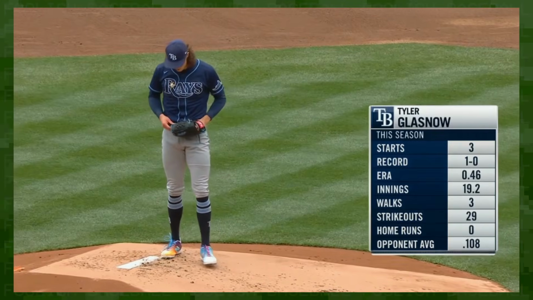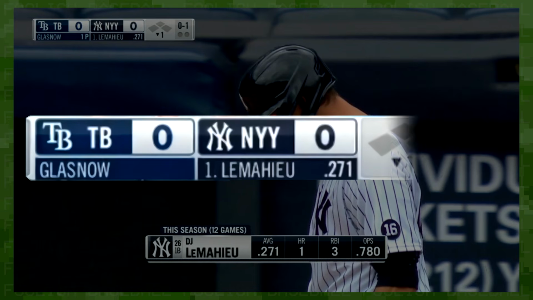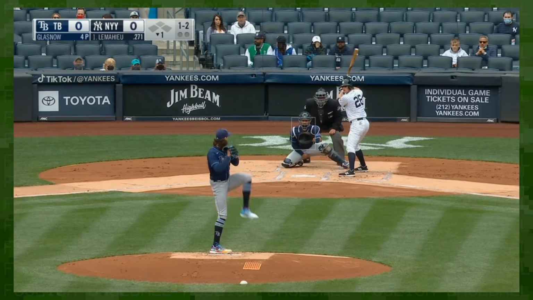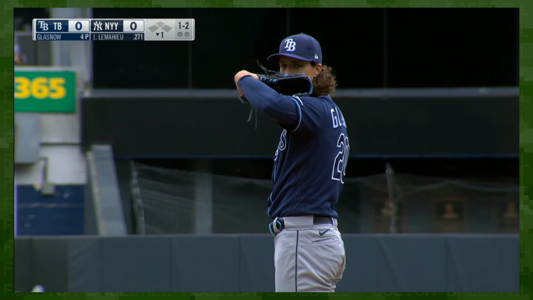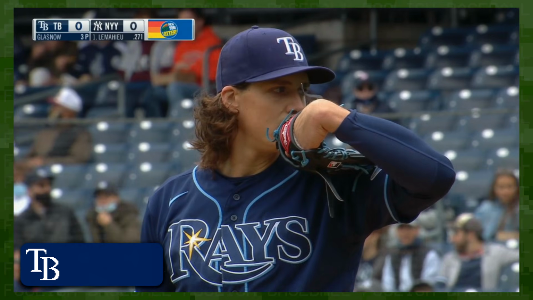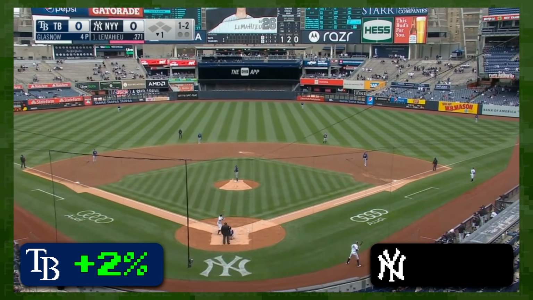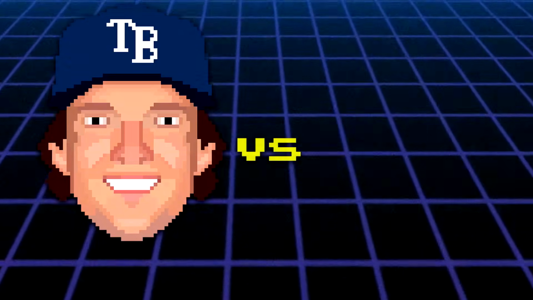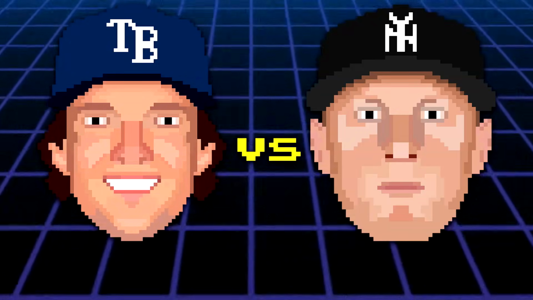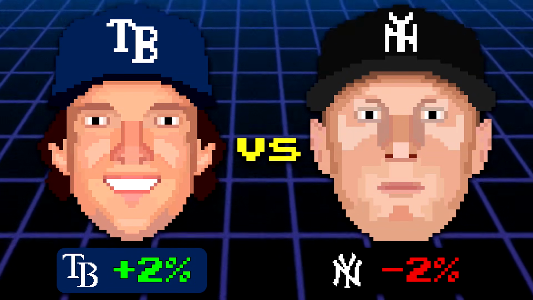Let's say Tyler Glasnow and DJ LeMahieu face off in the bottom of the first. No runners on base, 0-0 ball game. Glasnow gets the strikeout. He's won the battle, but it was not a pivotal moment in the game. The odds of Tampa winning increased by just 2%, which decreases New York's odds of winning by, you guessed it, 2%. And because baseball is, at its core, a series of 1v1 matchups between the batter and pitcher, that win probability is applied to Glasnow and LeMahieu.